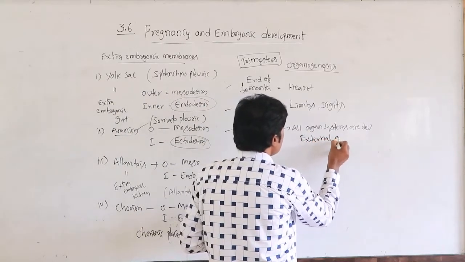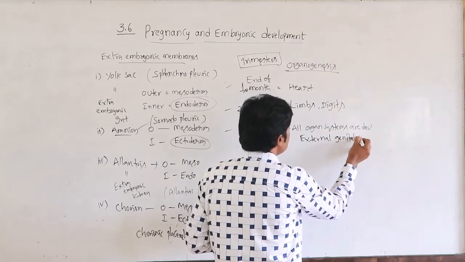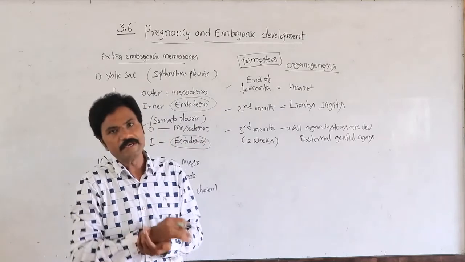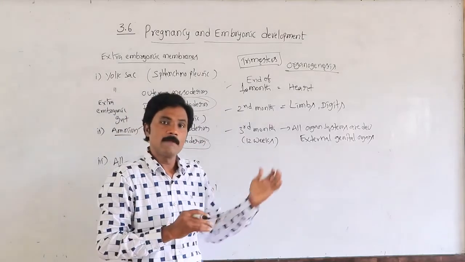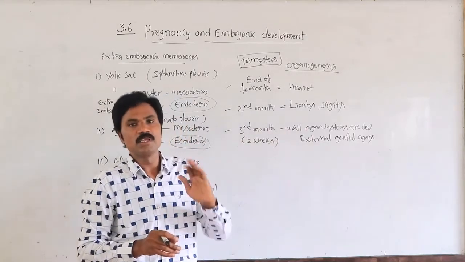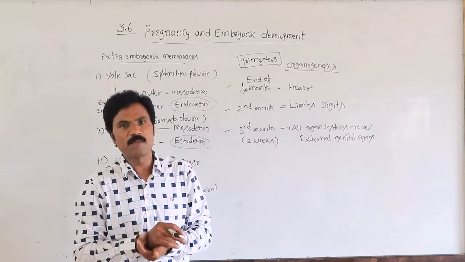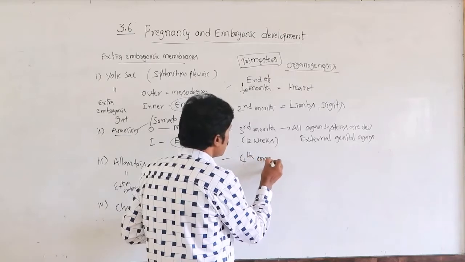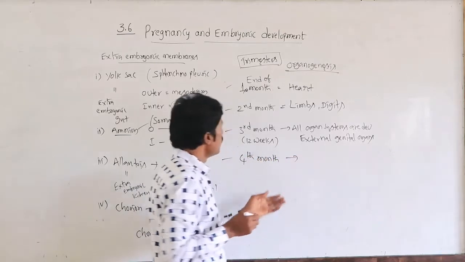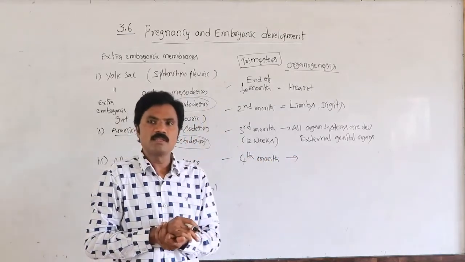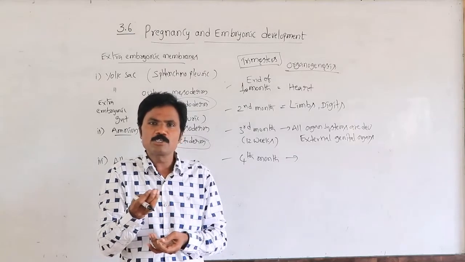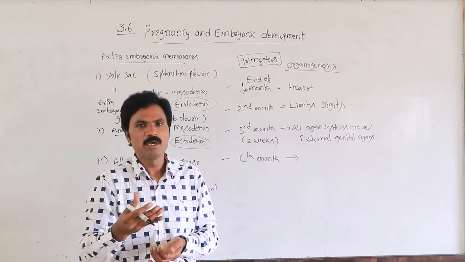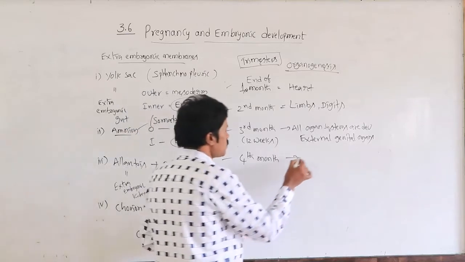The external genital organs also appear by the end of the third month, by the completion of the first trimester. Then in the fourth month, the particular nerve fibers are ready to originate, ready to develop.